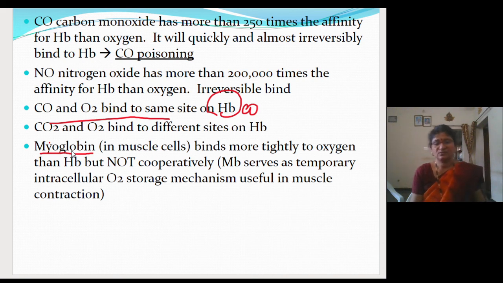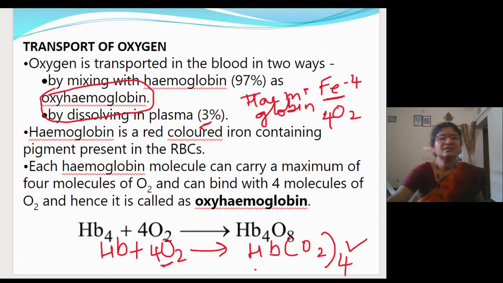Hope it is clear. So what things you have learned today, children? You have learned the transportation of oxygen and transportation of carbon dioxide. So what will be asked in the exam, that you have to remember. Transportation of oxygen. Oxygen is transported in two ways. That is 3% is carried in dissolved state in the plasma, and 97% with the hemoglobin as oxyhemoglobin. Only this slide you have to remember for 3 marks, which will be asked in the annual exam.